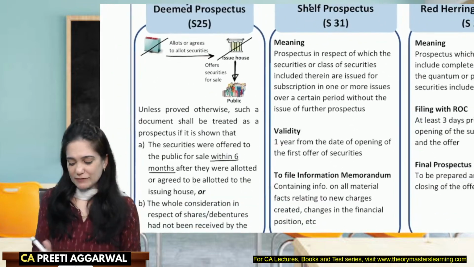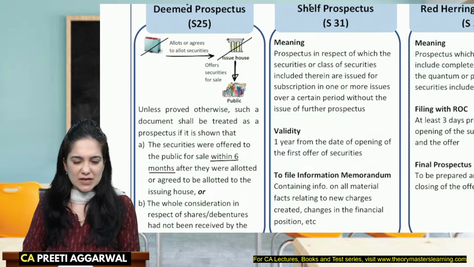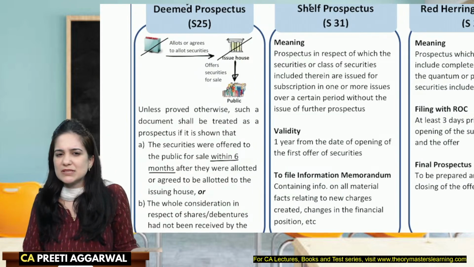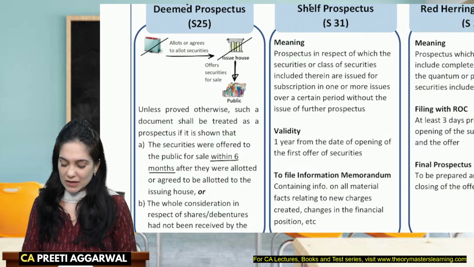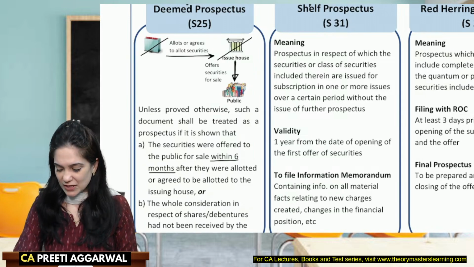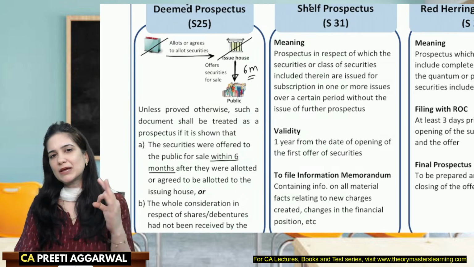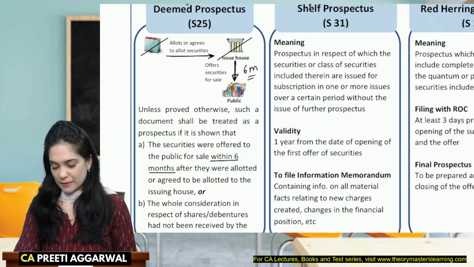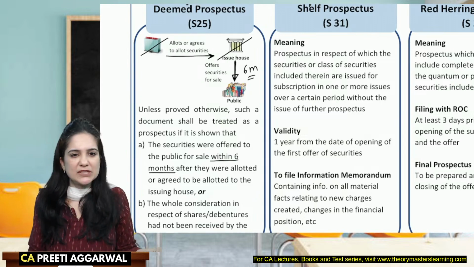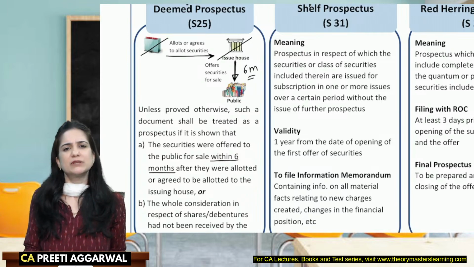Now, when we went to the issue house and we complained that you have not issued the prospectus, they said, no, this is like our investment only. You can consider this as our investment. So then we argued that how come you are offering these shares to the public within 6 months? Who sells these securities within 6 months? Okay, so this was offered to the public within 6 months after they were allotted. It means it was a well-planned business activity. So they said, all right, we will offer after 6 months.